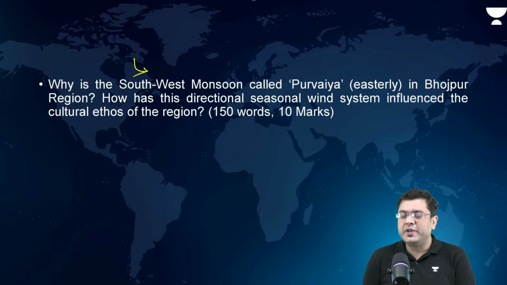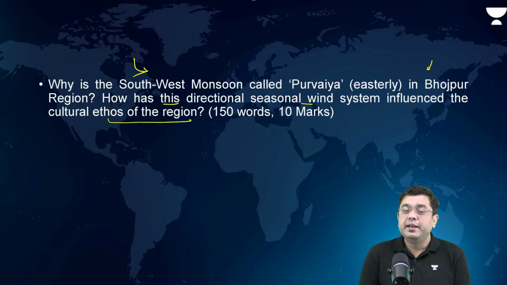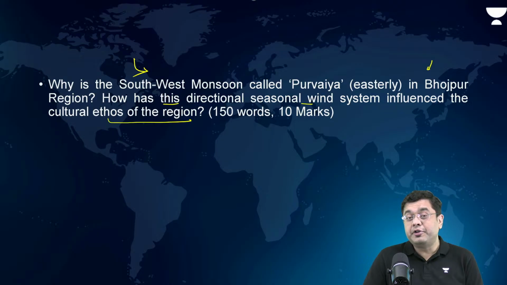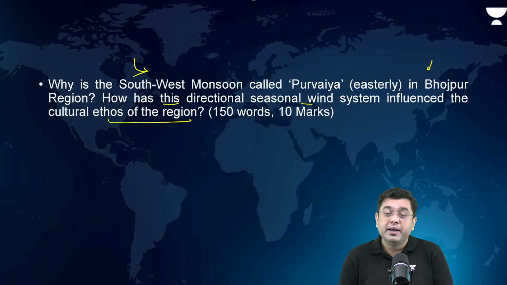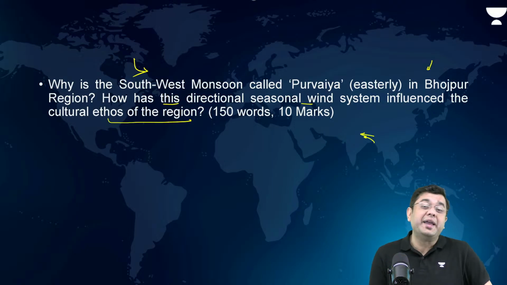Okay. Now, in Indian monsoon, what is the southwest monsoon? Or why is the southwest monsoon called Purvaya in the Bhojpur region? That is in the region of Bihar. How has this directional seasonal wind system influenced the cultural ethos of the region? Now, why is the southwest monsoon referred to as Purvaya? So there you have to draw the map of India and talk about how in the region of Bihar, the monsoonal winds travel from east to west.